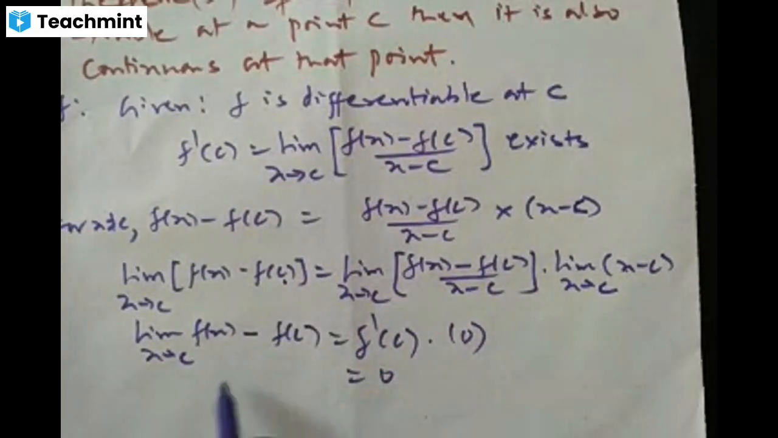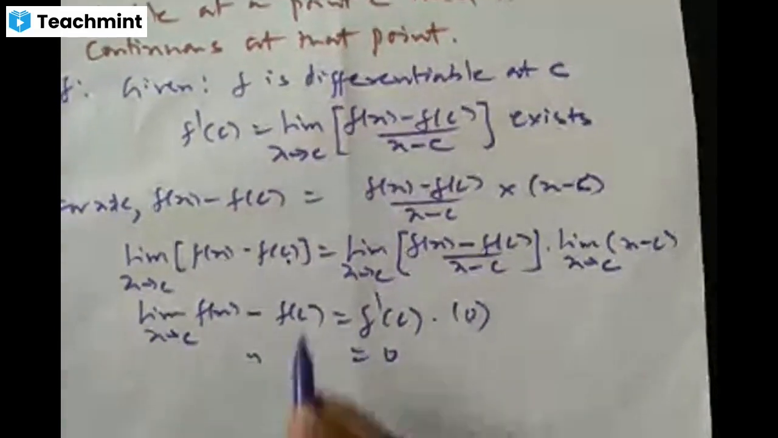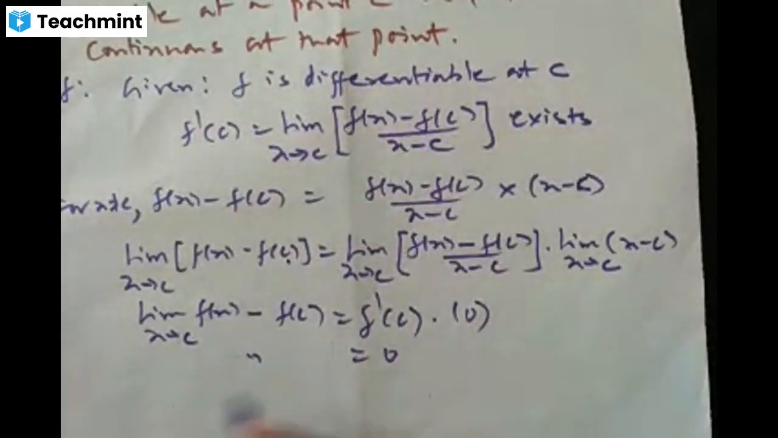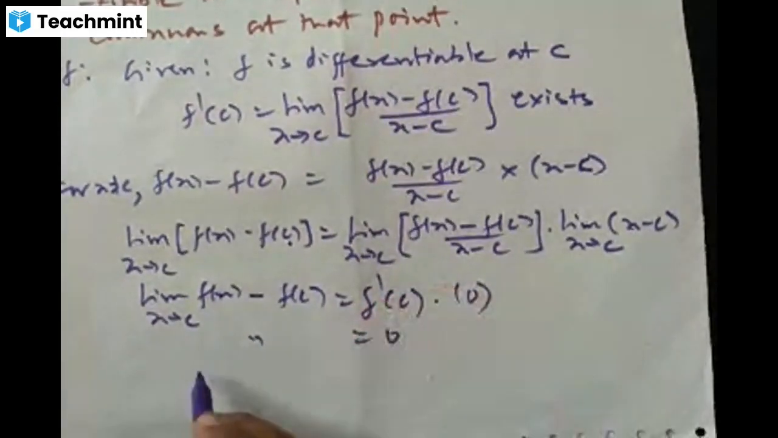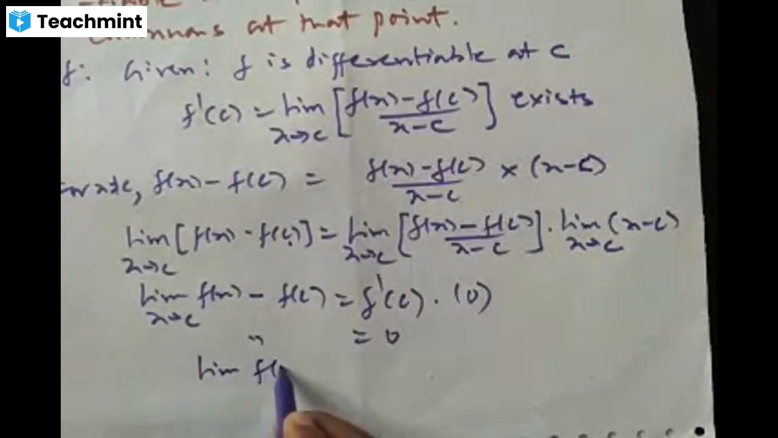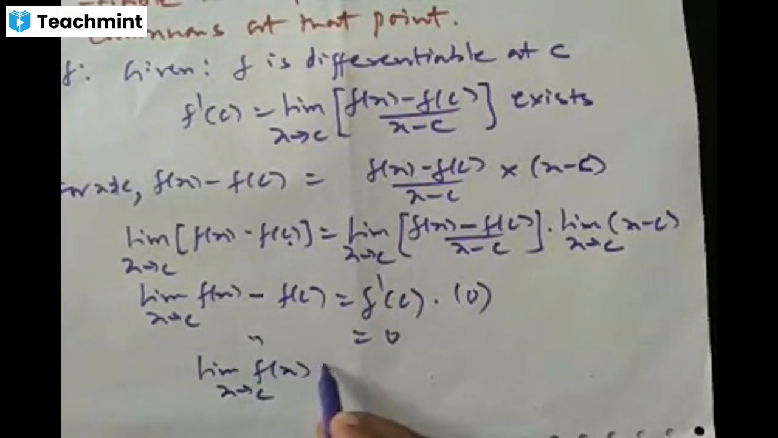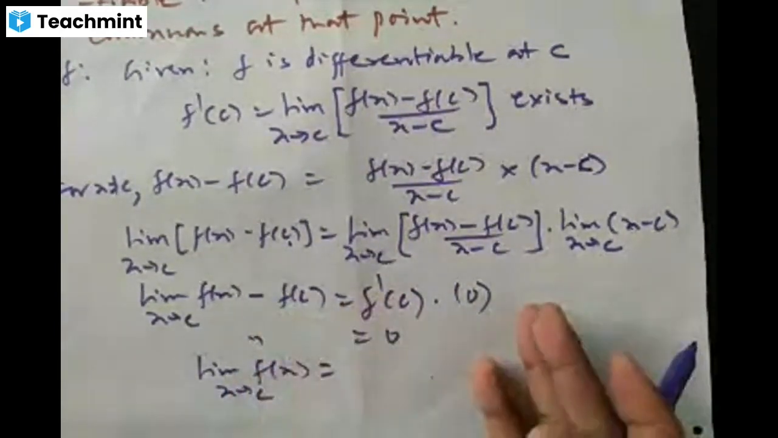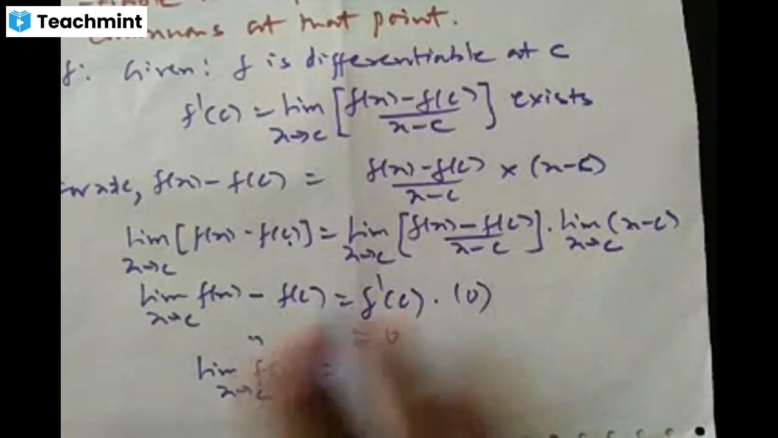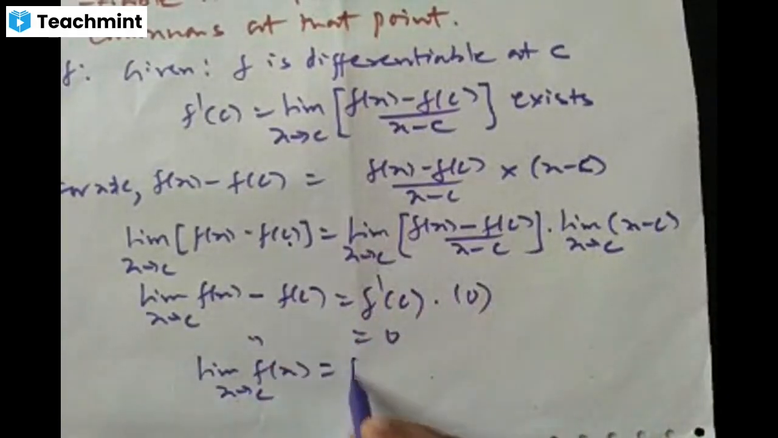Okay, so now shift this minus f of c to the right side. Then we get limit of f of x as x tends to c. Shift minus f of c to the right side, because in the right side we have 0, right? So minus f of c becomes plus f of c.